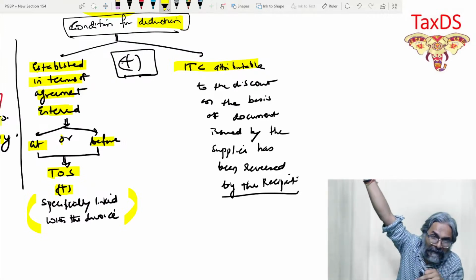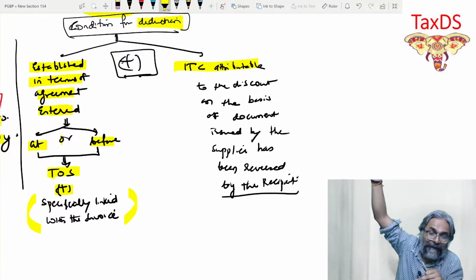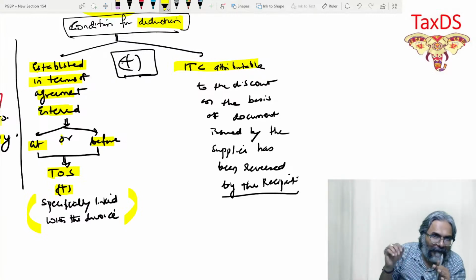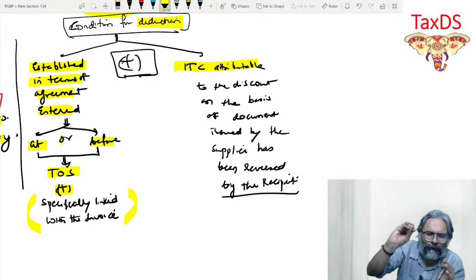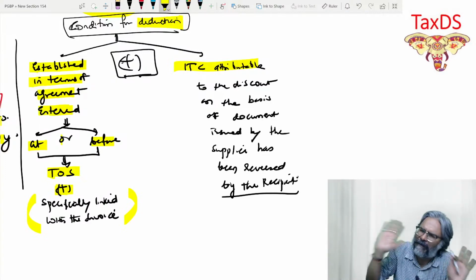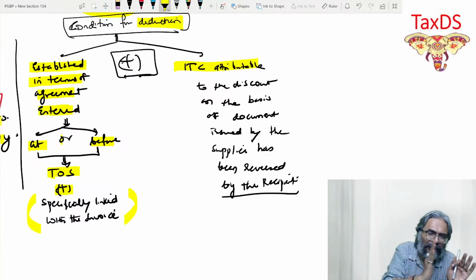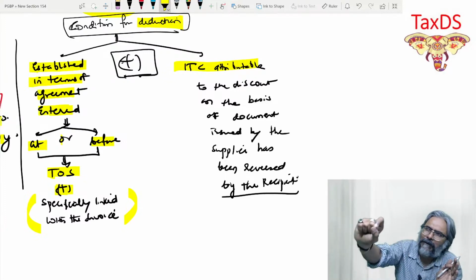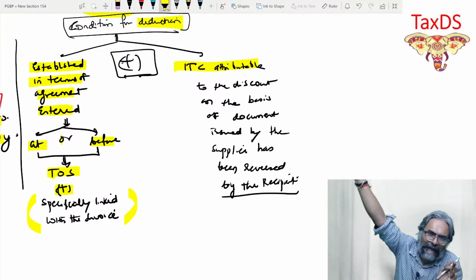Subsequently, when the discount is given at year end, they will be issuing a credit note of 5,000 each, assuming that every transaction value is 50,000. So for every transaction, a 5,000 credit note will be given to us in this context. So therefore, what happens now? The supplier will now issue the credit note to the receiver.